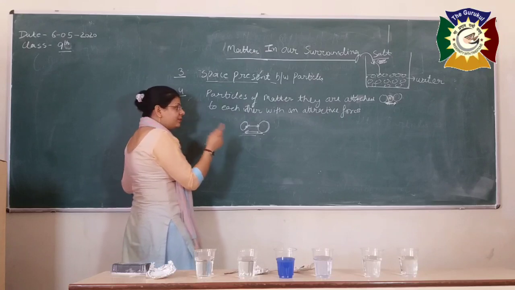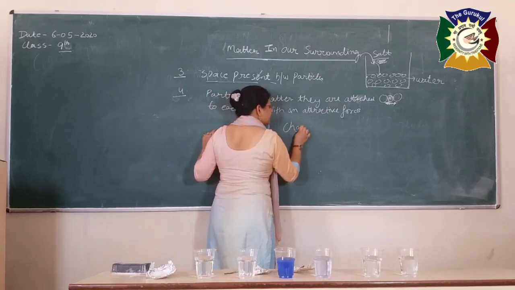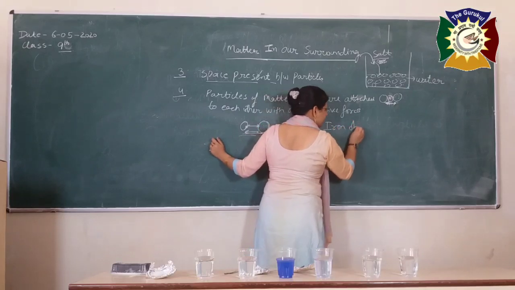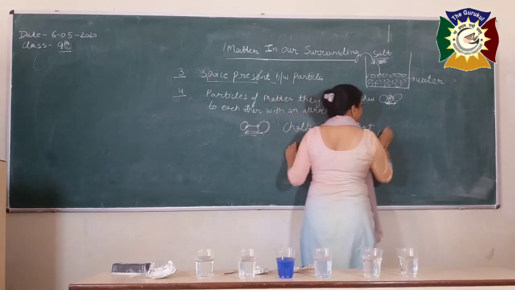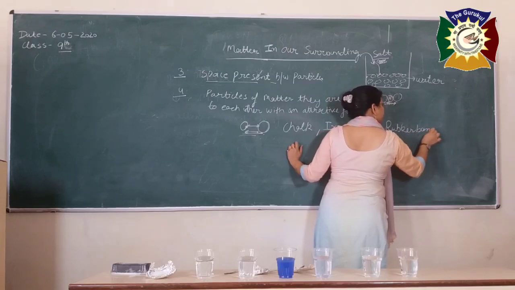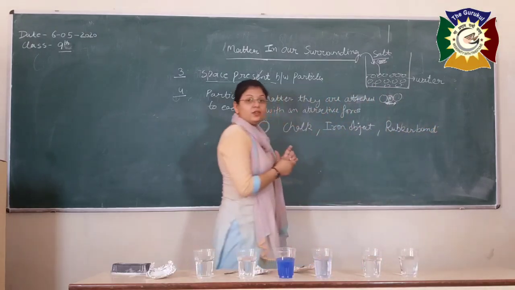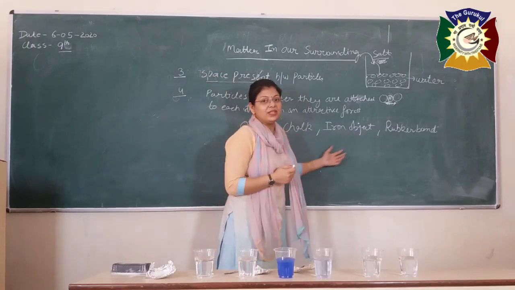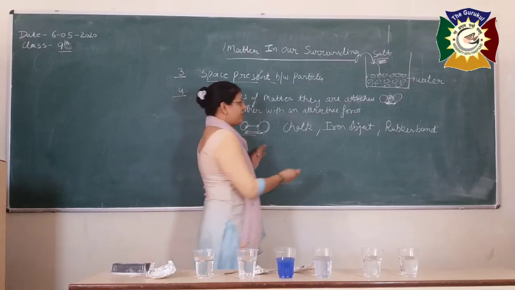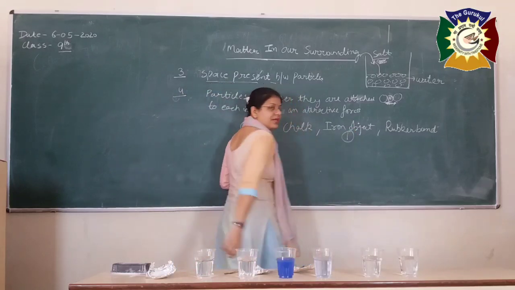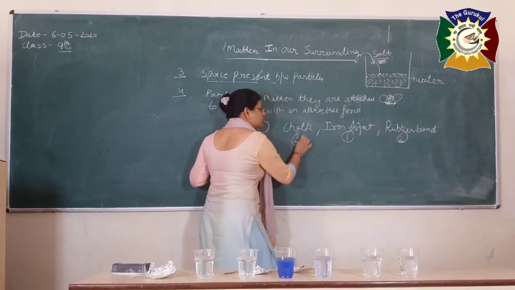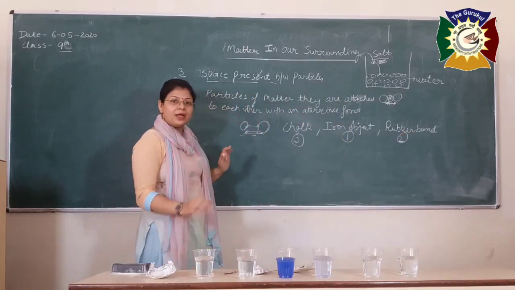So the strength of this force depends upon the nature of the constituent particles of the metal. For example, what we have discussed about the chalk, or any iron object or the rubber band. The strength of the attractive forces between these three things is very different. The force of attraction is very strong in one, the iron object, secondly the rubber band, and the third is chalk. Okay, are you getting my point?